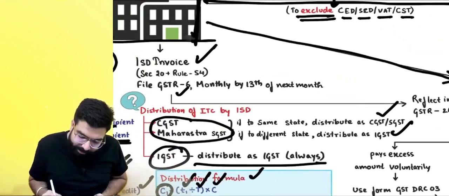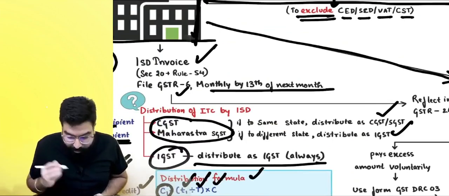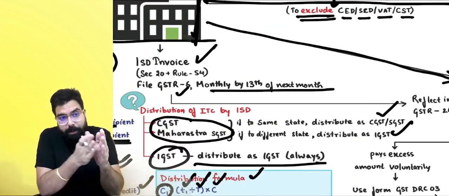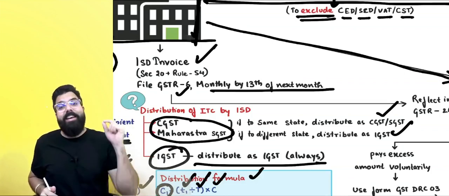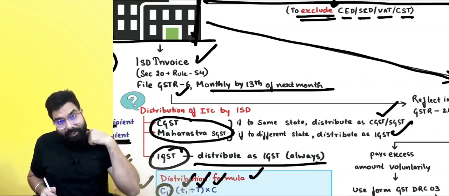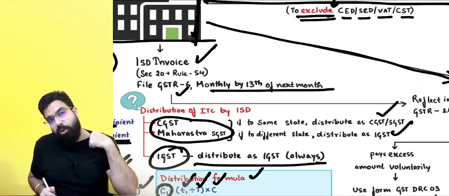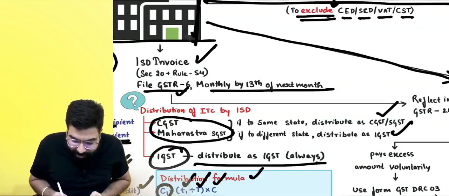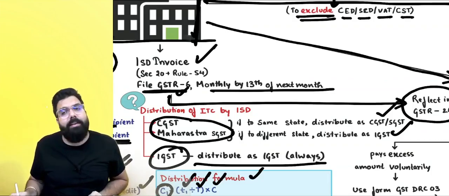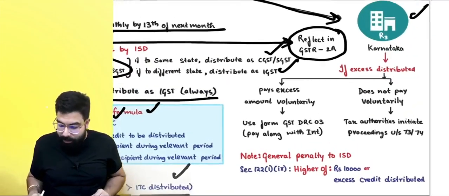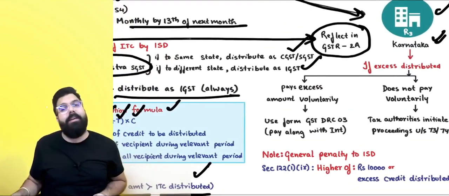Always remember one thing, ISD files GSTR 6, which is monthly, by the 13th of the next month. Whatever credit is to be distributed for this month, by the 13th of next month they will file it. The ISD invoices which they have issued, they will show in the GSTR 6, and whatever they show in the GSTR 6 will be reflected in the recipient's GSTR 2A.